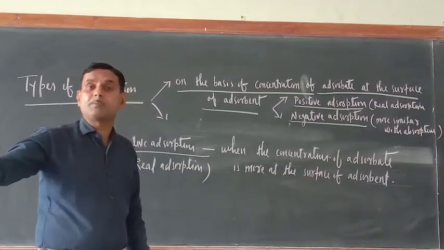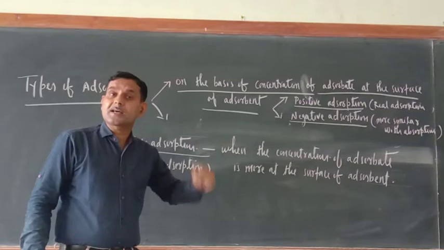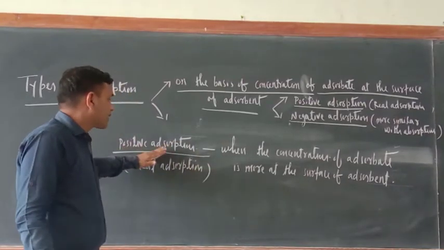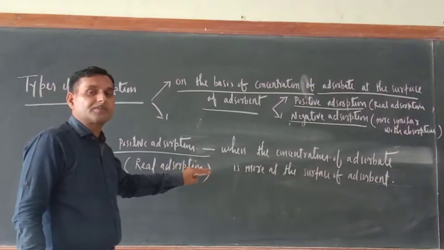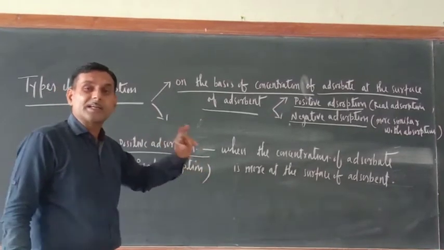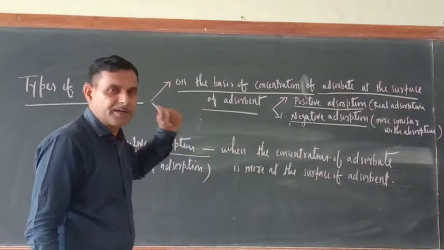In comparison to the bulk, the concentration of adsorbate is more at the surface. So positive adsorption is the only real adsorption, because in this adsorption the concentration of adsorbate is more at the surface of adsorbent.